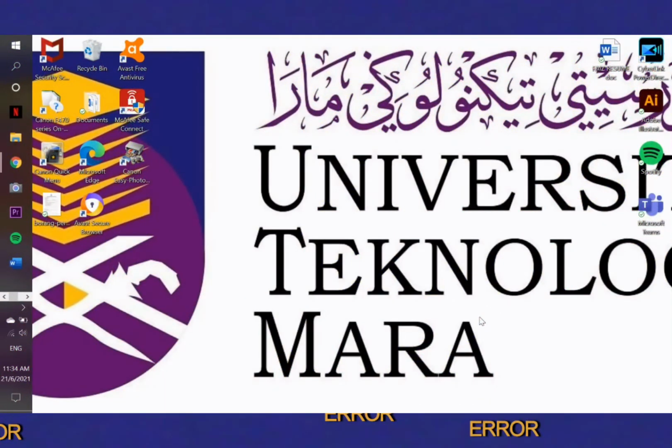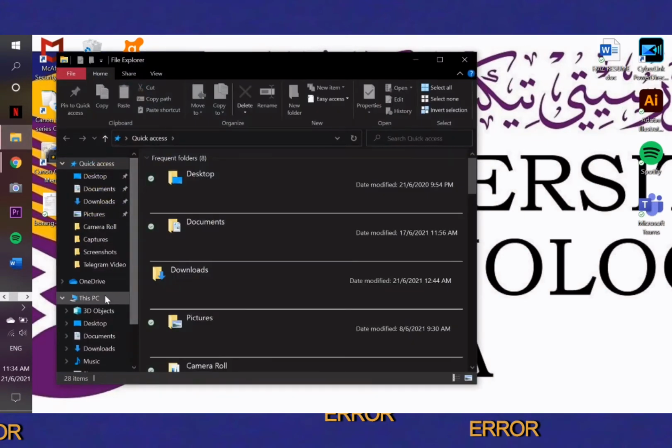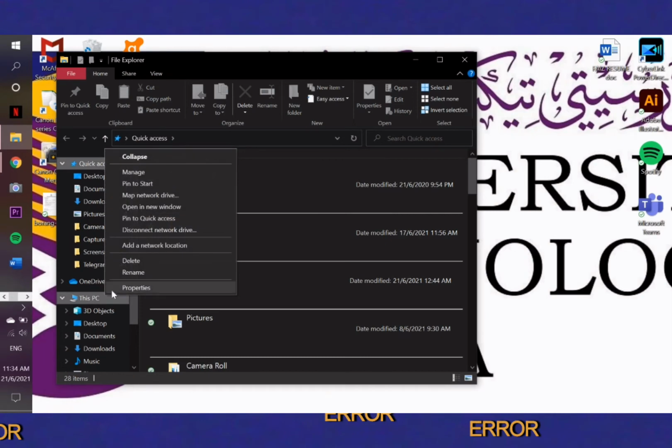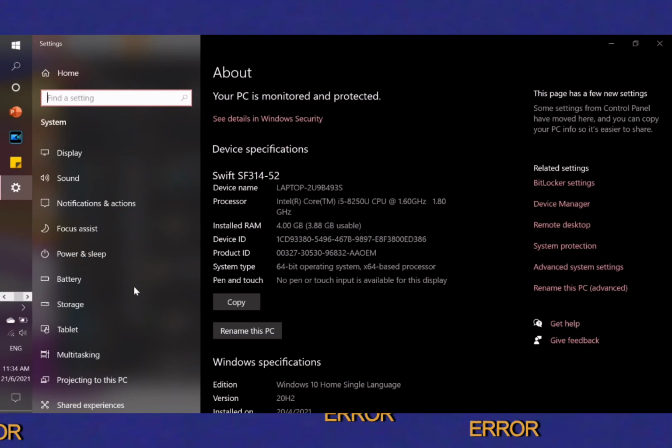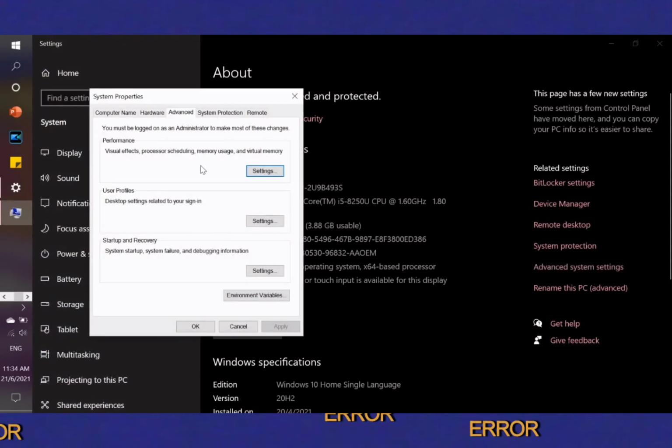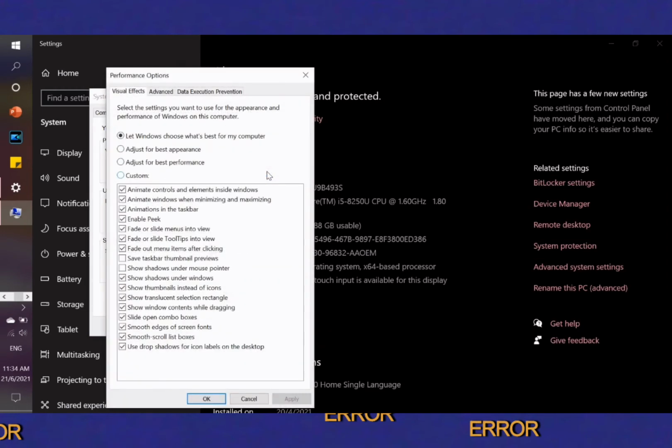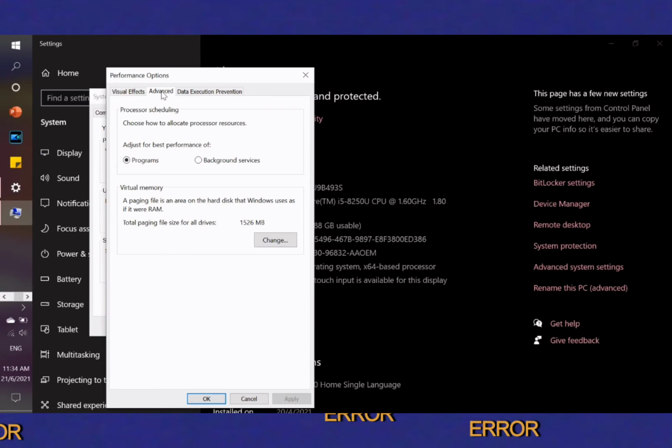I will show how to set up virtual memory. So first, open the documents and then right-click on This PC, select Properties, and after that, we have to click on Advanced System Settings. Click settings based on the performance and click on Advanced here, and then click Change.